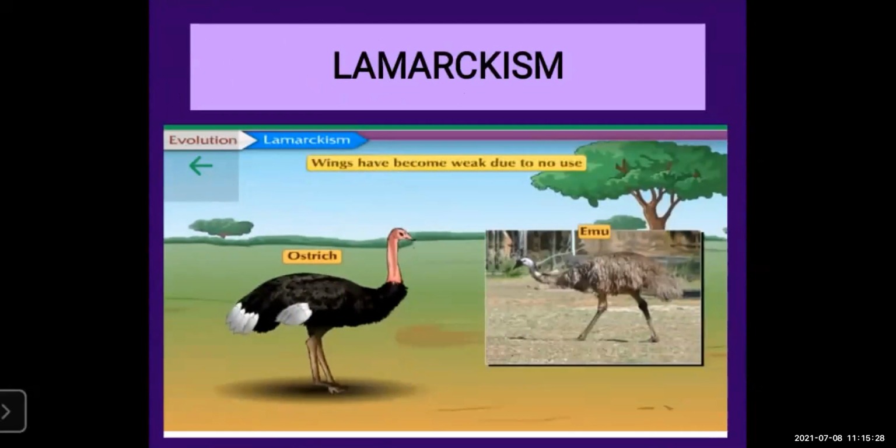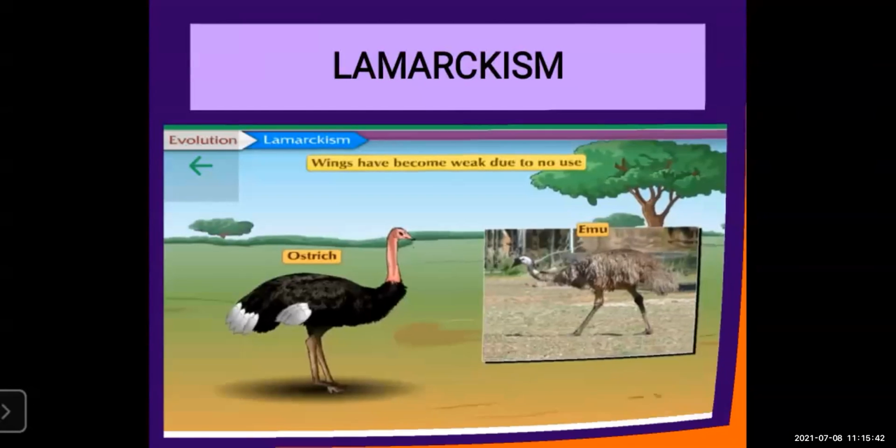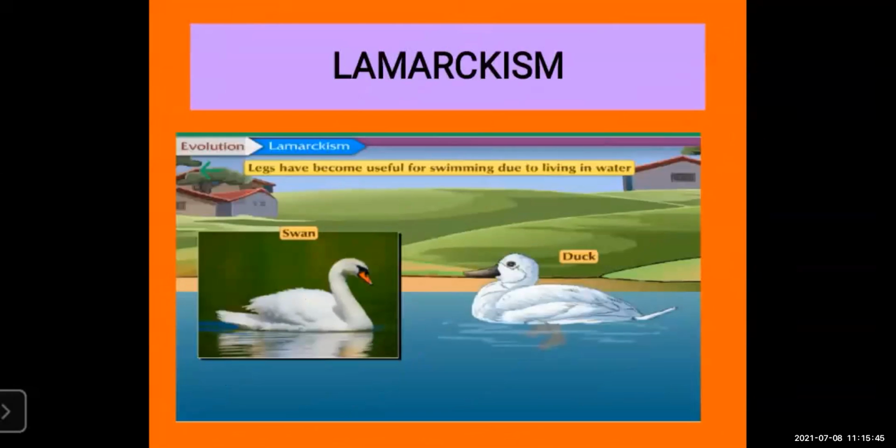Okay, ostrich, they are not using their wings, so it becomes useless. Emu, ostrich, their wings have become weak because they are not using their wings to fly. Duck, they are using their legs, flippers, to swim in the water, so it becomes a useful organ for them.